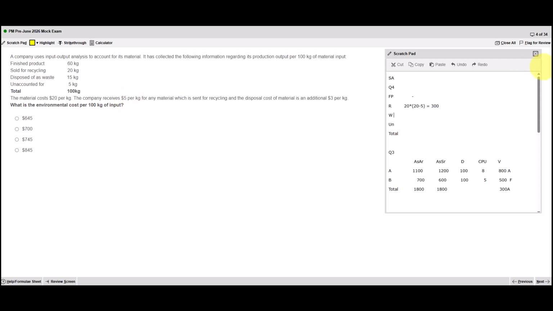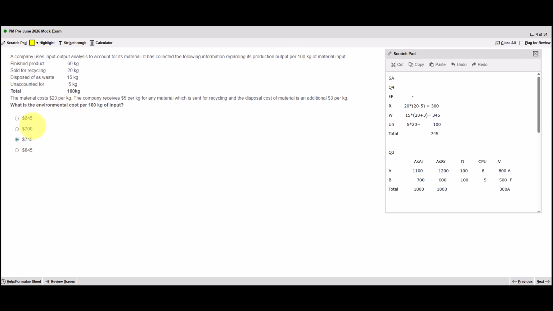So that's $300. The waste is 15 kilos. It's cost them 20 and then it costs another 3 to dispose of it. So that's 345. The unaccounted for still cost in terms of input. So that's another 100. So the total is 745, which is our answer here.